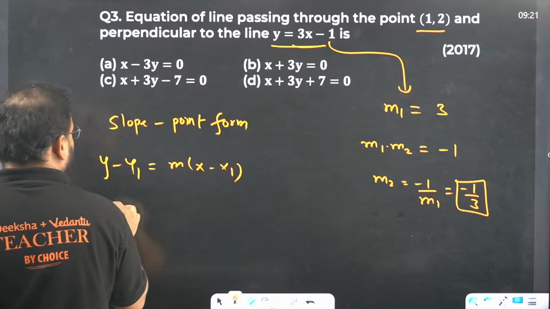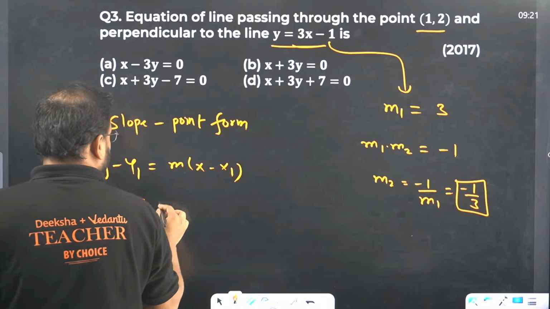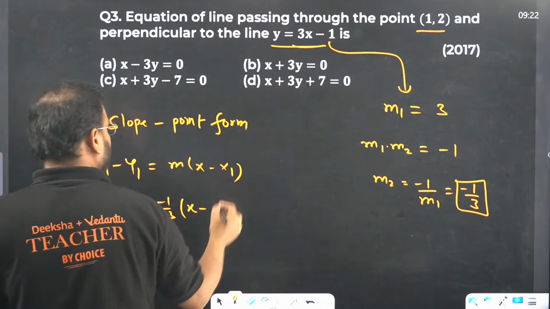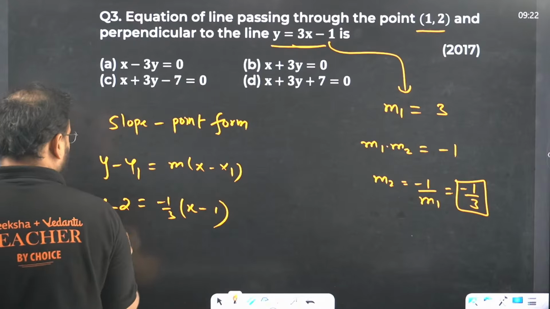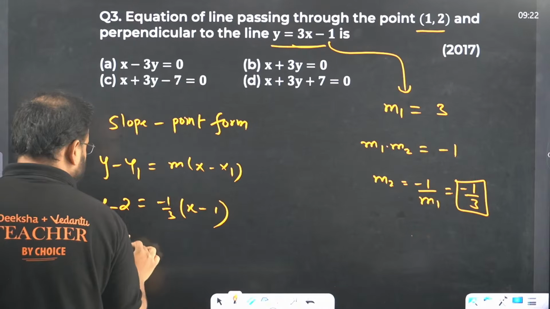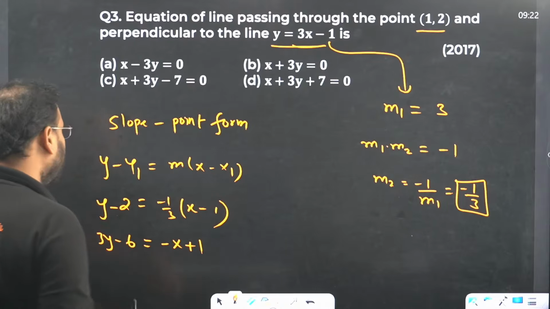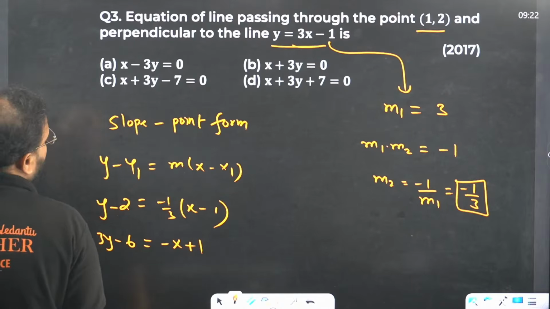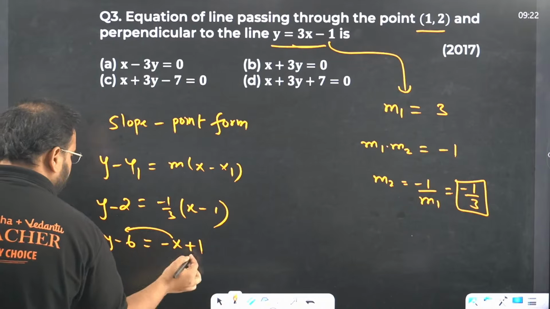What is y1? The y1 value is over here, please check in the coordinate: 2. m is -1 by 3. x minus x1. What is x1? The point's x is 1. Simplify this. You can move 3 over here. You get 3y minus 6 equals minus x plus 1. Now bring everything on this side.